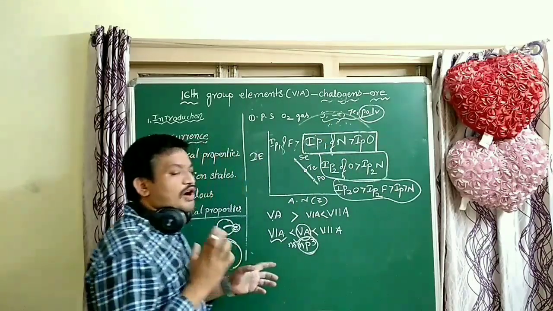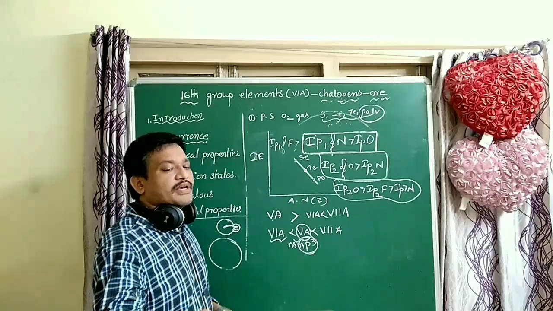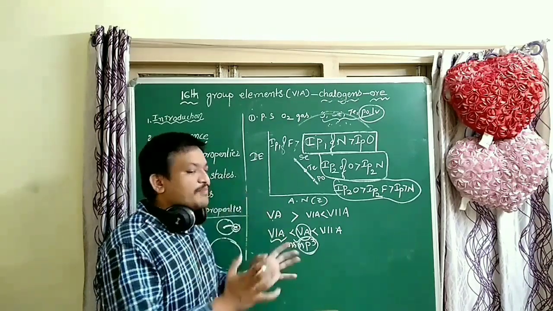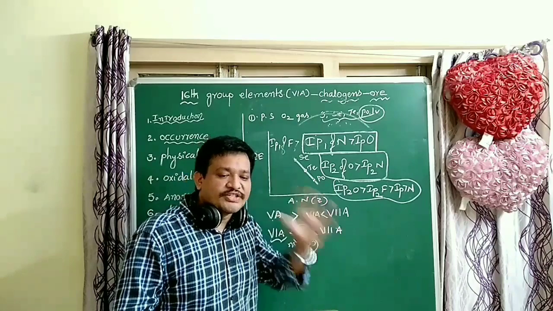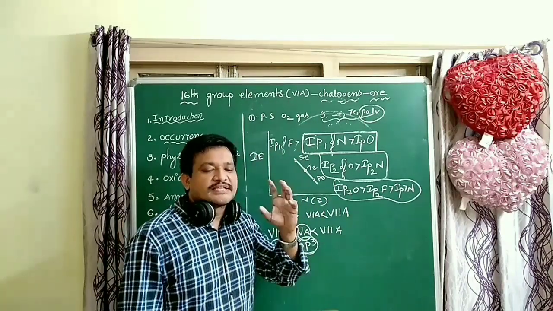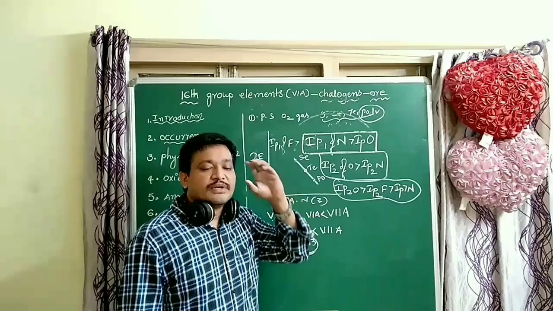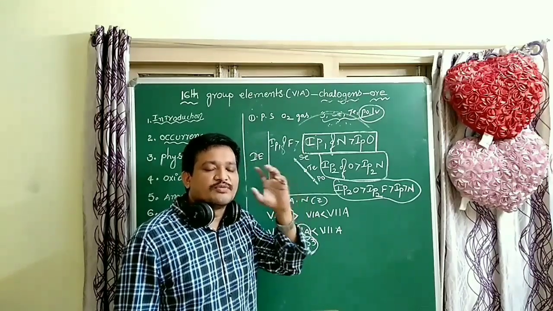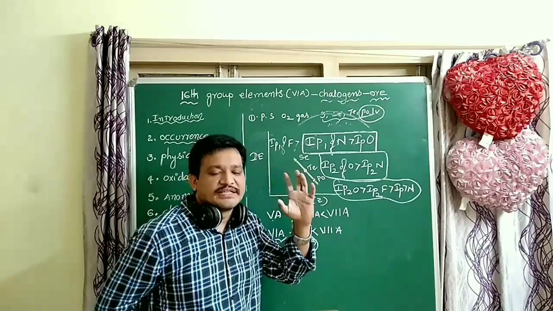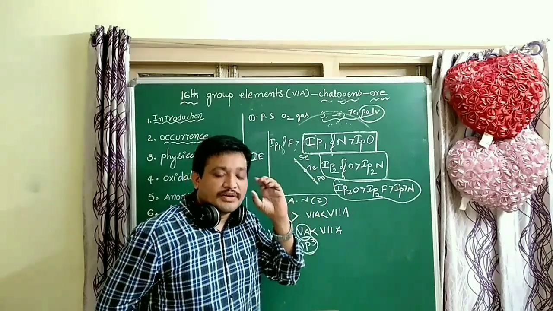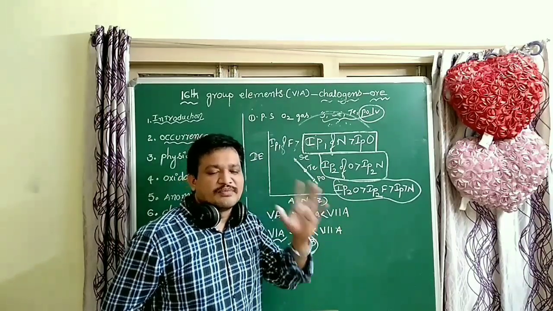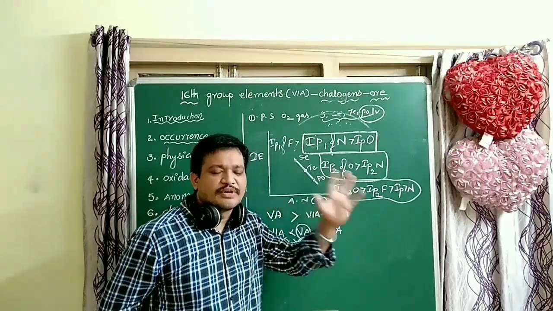When compared to all elements in the periodic table, inert gases have more IP value. Why? Because of their more stable configuration. The amount of energy required to remove an electron from inert gases is more. More energy is required to remove the electron from inert gases, so when compared to all elements, inert gases have more IP values.